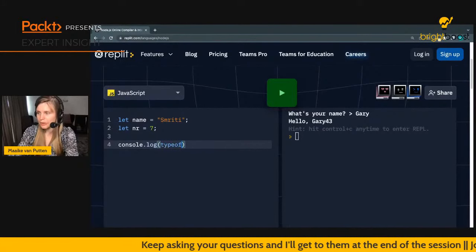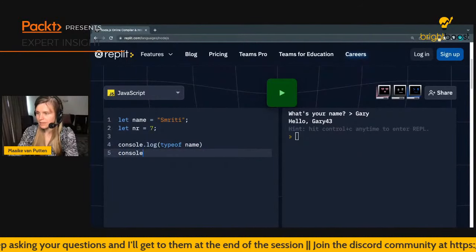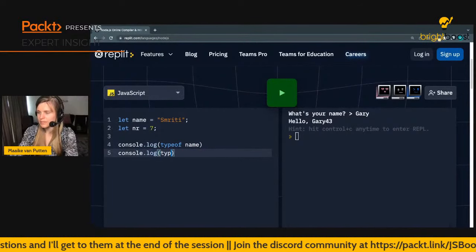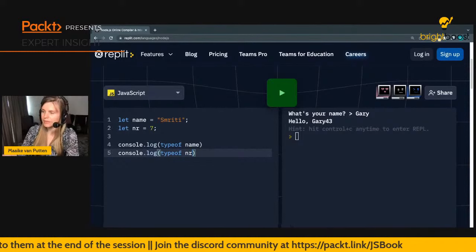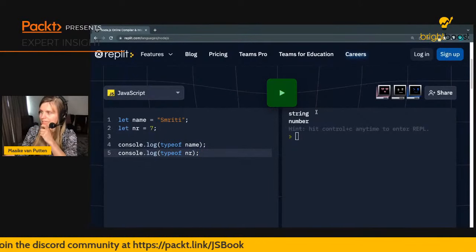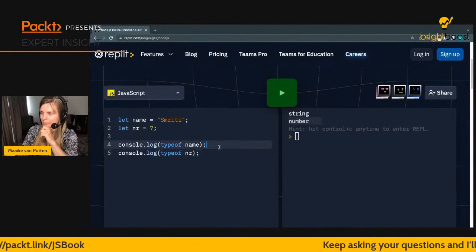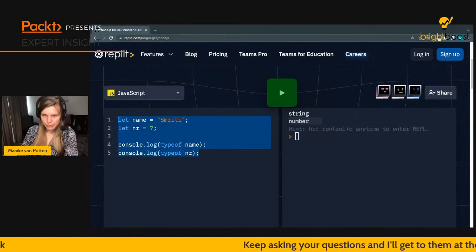We're going to say typeof, and then name, like this. And console log, and then typeof number. Again, some comments in the back. And then you can see that the first one is a string, and the second one is a number. I'll also copy all this for you.